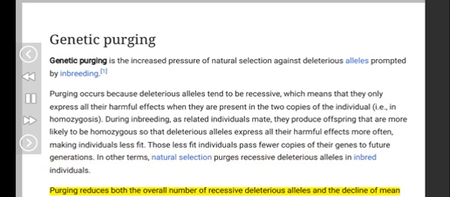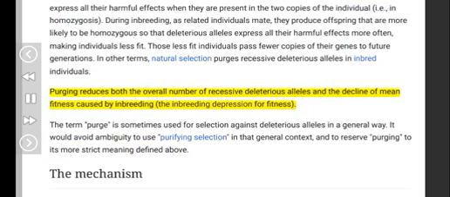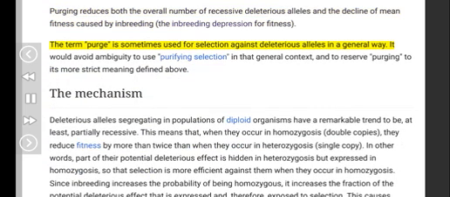Purging reduces both the overall number of recessive deleterious alleles and the decline of mean fitness caused by inbreeding, the inbreeding depression for fitness. The term purge is sometimes used for selection against deleterious alleles in a general way. It would avoid ambiguity to use purifying selection in that general context, and to reserve purging to its more strict meaning defined above. The mechanism.